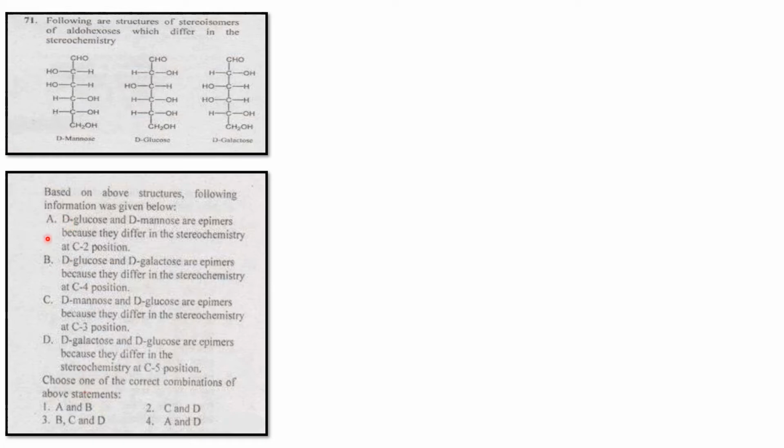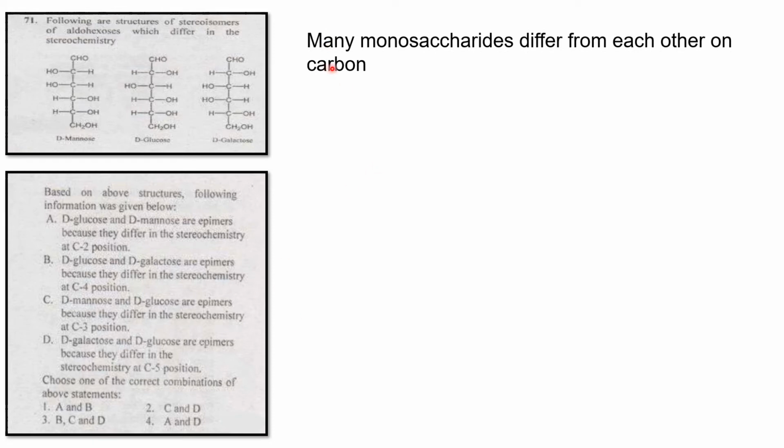So they are asking about epimers. Which ones are the epimers? Before going to the answer, we want to know what epimers are. Epimers are monosaccharides that differ from each other at one carbon. It means in the monosaccharide, that carbon has a different structural arrangement compared to other sugars. It is a non-superimposable structure.